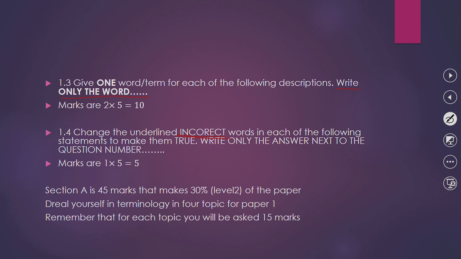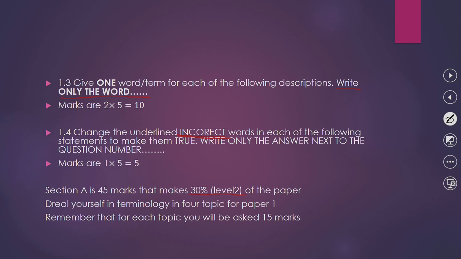So that is section A. Section A is 45 marks in total, as I've already indicated. That makes 30% of the paper, which is level 2 of the paper. So you must make sure that before you go to the exams, you drill yourself on terminology and concepts.